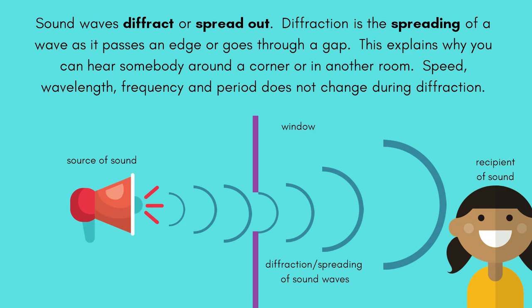Sound waves diffract or spread out. Diffraction is the spreading of a wave as it passes an edge or goes through a gap. This explains why you can hear somebody around a corner or in another room. Speed, wavelength, frequency, and period do not change during diffraction.